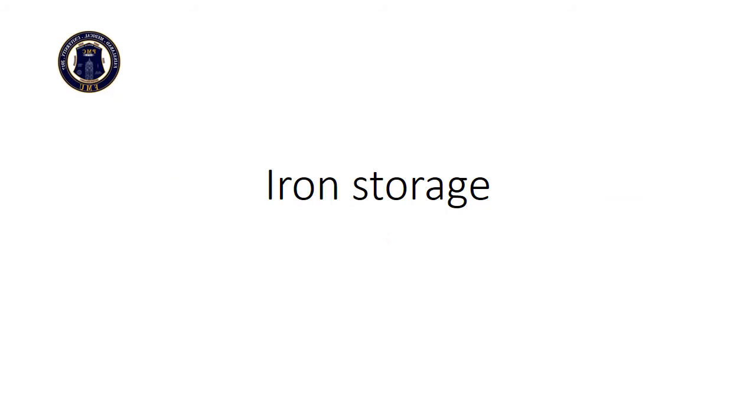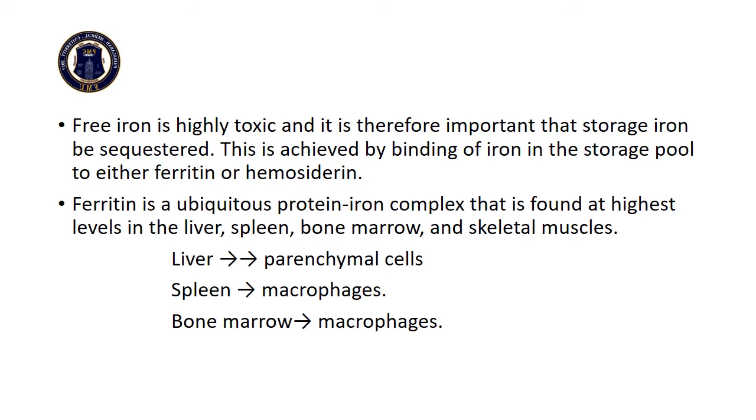Next, iron storage. Free iron is highly toxic, and it is therefore important that the storage iron be sequestered. This is achieved by binding of iron in the storage pool to either ferritin or hemosiderin. Ferritin is a ubiquitous protein iron complex that is found at highest levels in the liver, spleen, bone marrow and skeletal muscle.